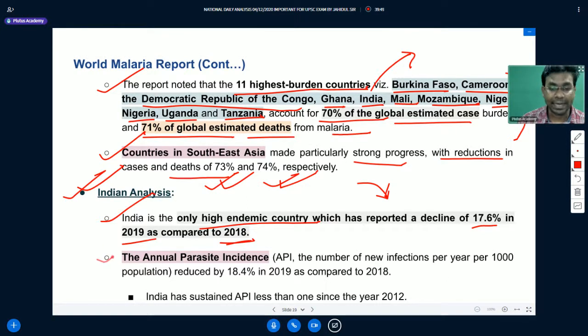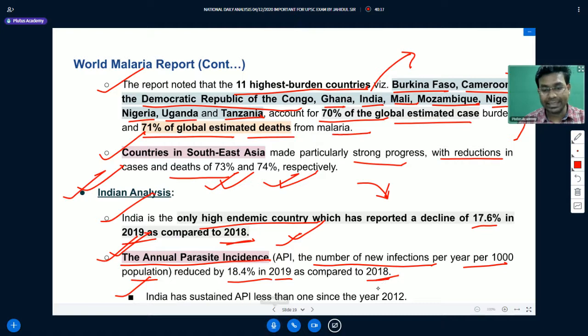The annual parasite incidence, what do we mean by this? Annual parasite incidence is the number of new infections per year per thousand population. The annual parasite incidence reduced by 18.4% in 2019 as compared to 2018, and India has sustained annual parasite incidence of less than 1 since the year 2012.